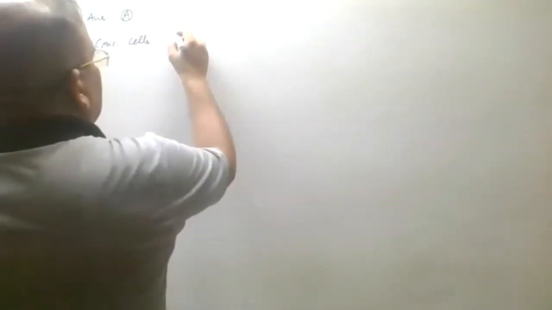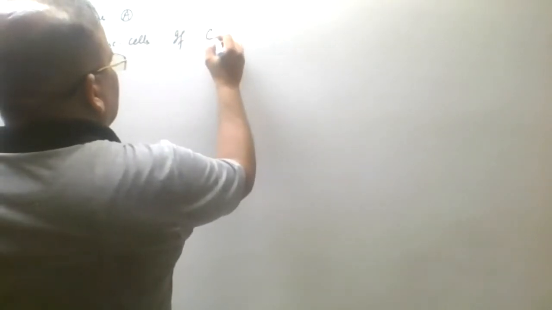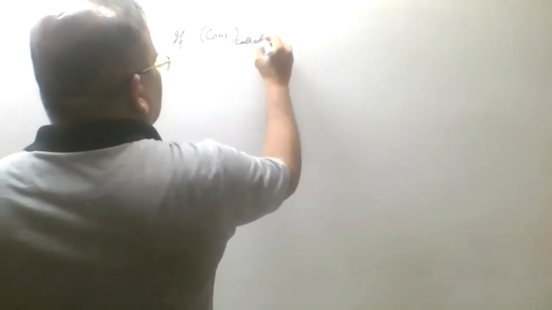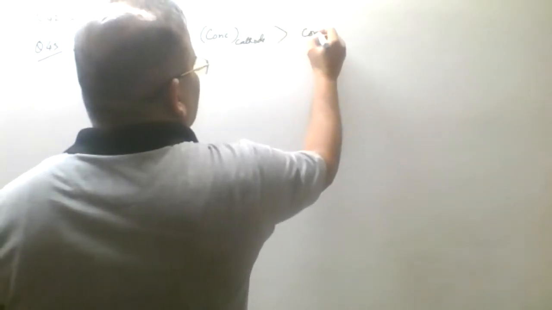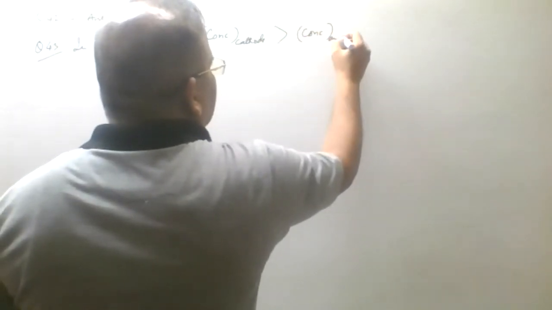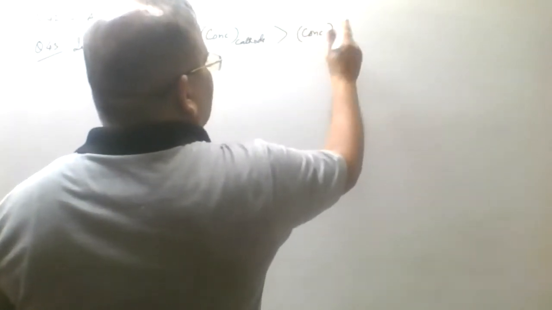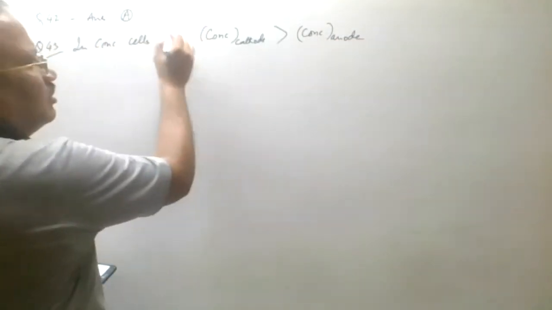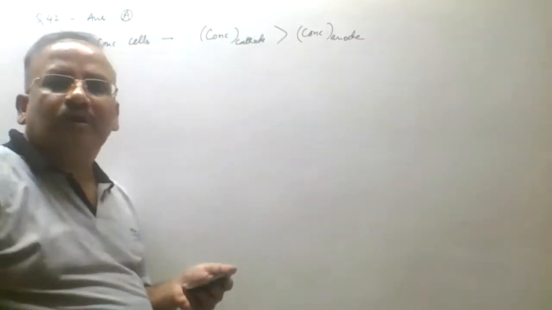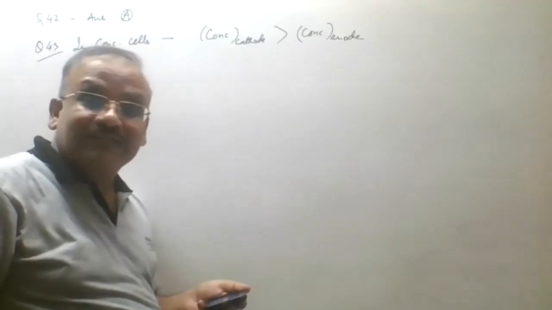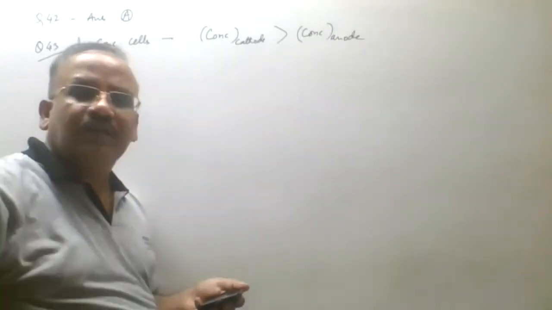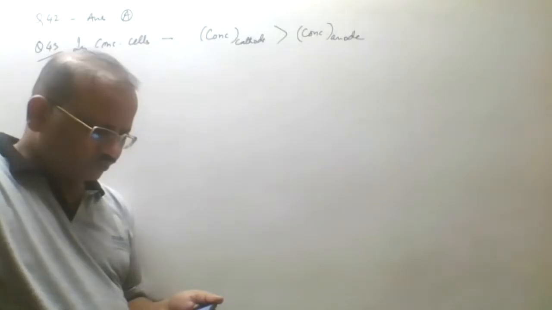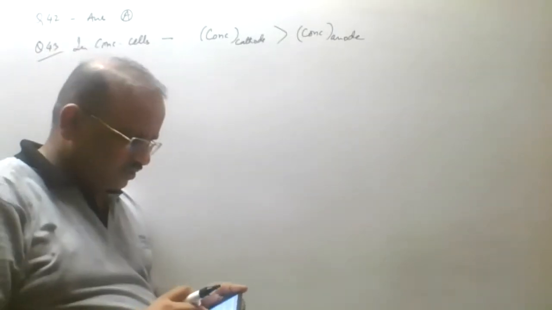If the concentration in cathode is greater than the concentration in anode, then only it can work as a cell. So it is not the net cell reaction. It is the concentrations which can carry out the reaction. So it is wrong. It is not the net cell reaction.